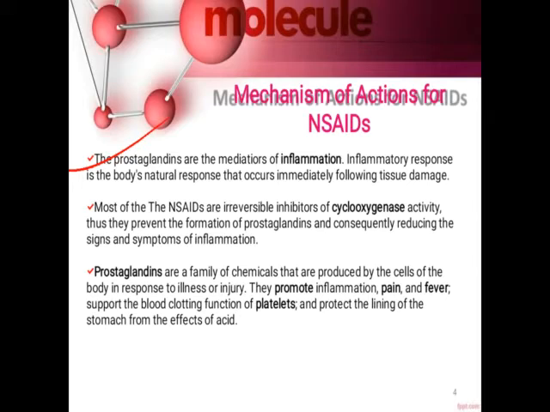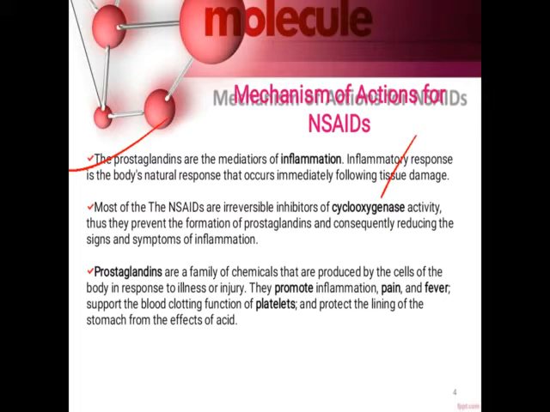So that is the natural response. That means any foreign particle enters our body, and our body is fighting against those foreign particles. So inflammation is the natural response that occurs immediately following any tissue damage. So these drugs, that is the non-steroidal anti-inflammatory drugs, are generally the irreversible inhibitors of